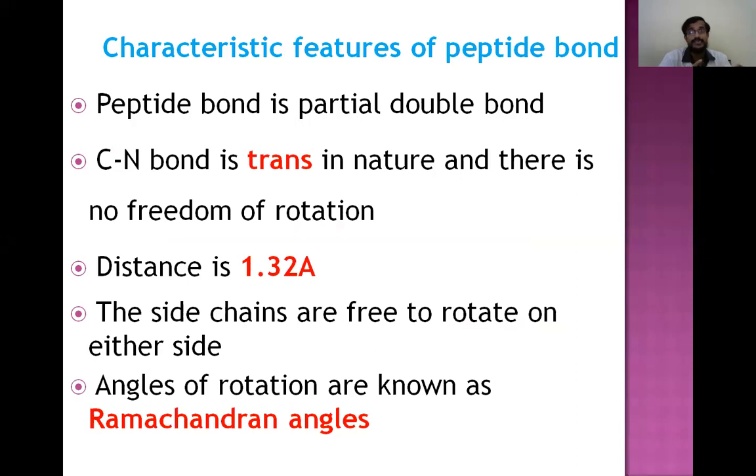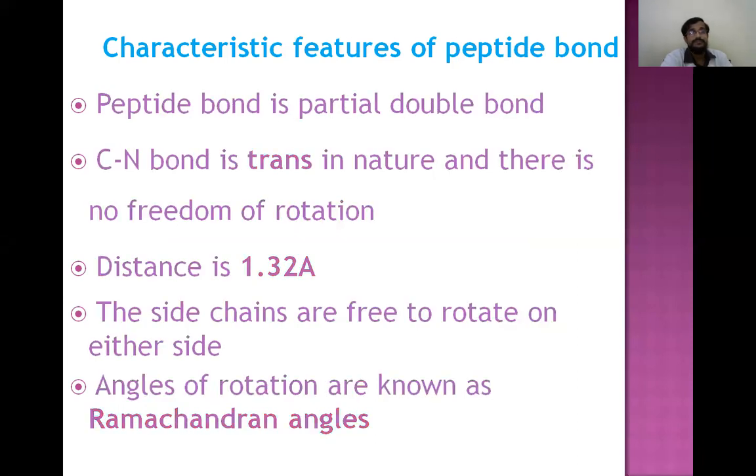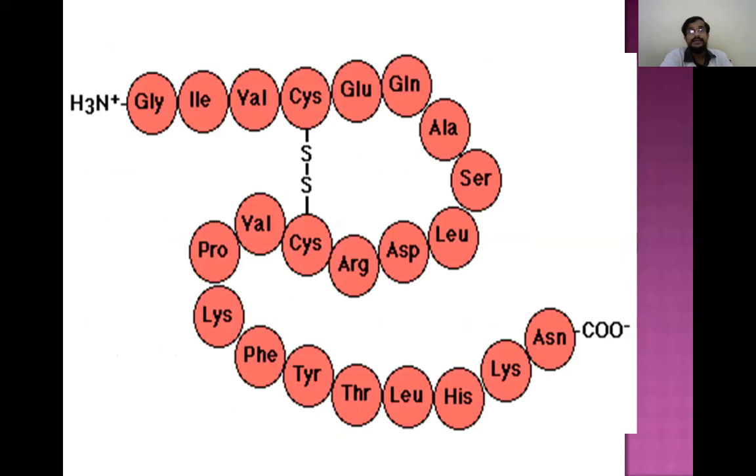There is no freedom of rotation between the C and N in this trans bond, but the side chains can freely rotate, and the angles of rotation are known as Ramachandran angles. Here you can see the linear sequence, which is nothing but the primary structure. This is the amino terminal and this is the carboxyl terminal, and the bond between each amino acid is a peptide bond.